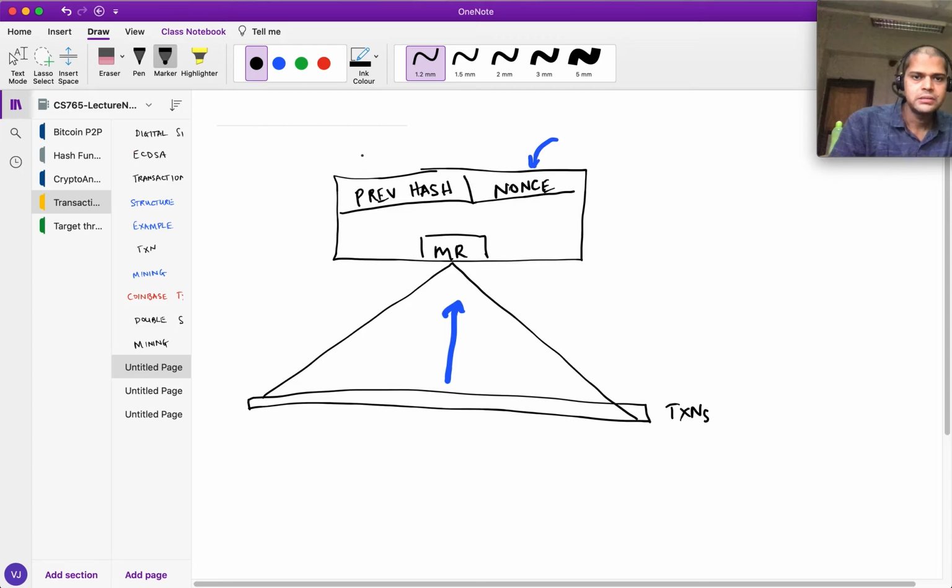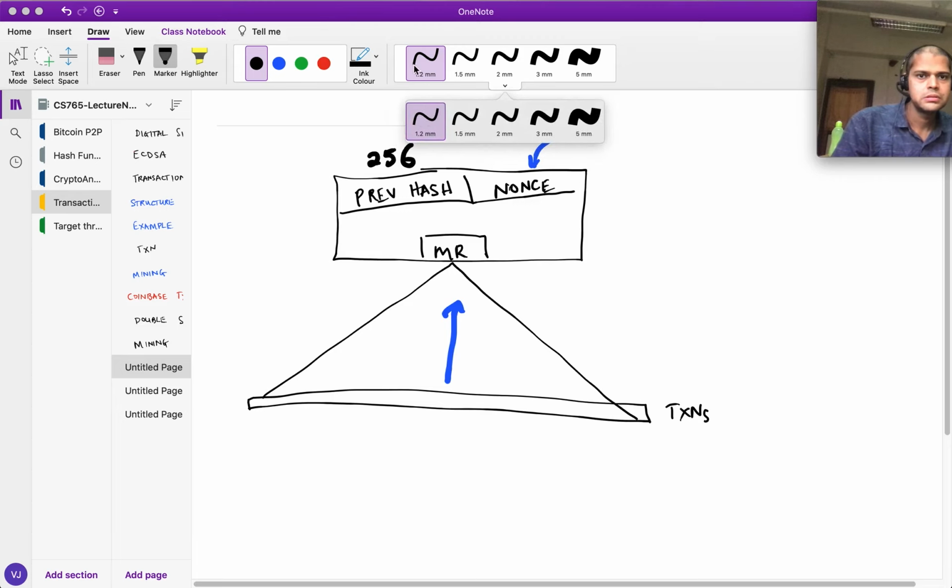So I had said that of course the previous hash is 256 bits, and let me see how to make this. Okay, anyway, 256 bits, and I had mistakenly said that this is also 256 bits.